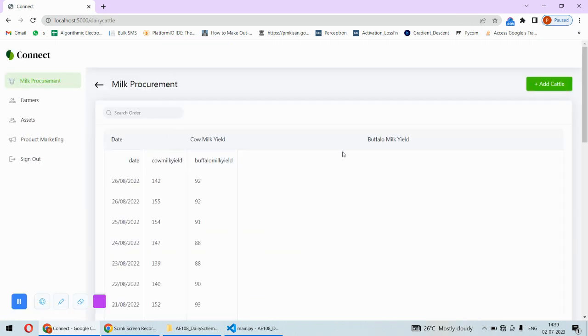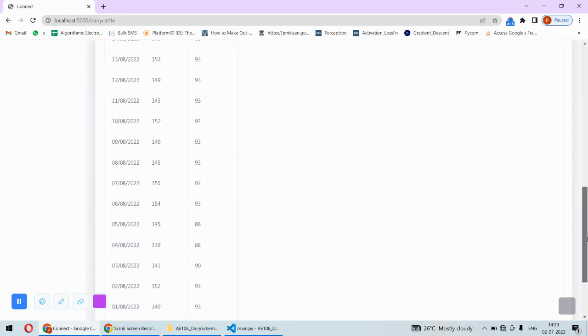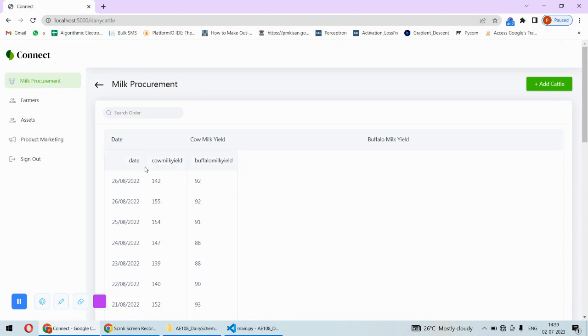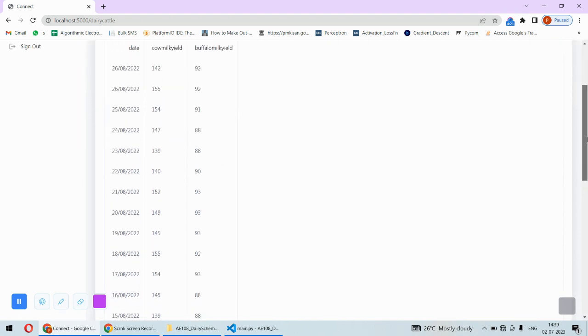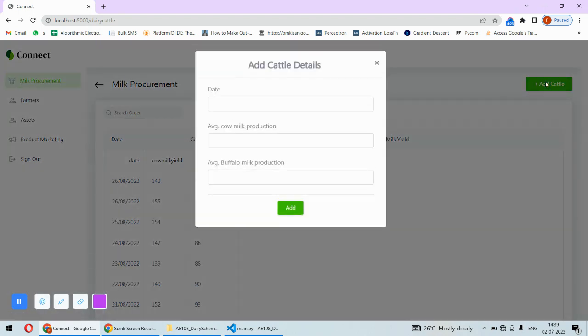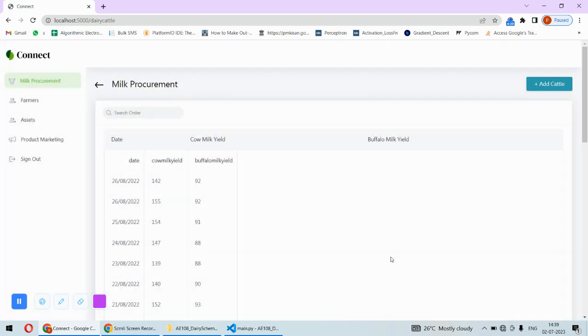So, when the dairy is logged in, here the dairy will know their date-wise record of the milk produced. So cow milk yield and the buffalo milk yield, the dairy will have those details, and it can even be added. They can add the date, then the milk of the cow, then milk of buffalo. This is the collected milk by that dairy.